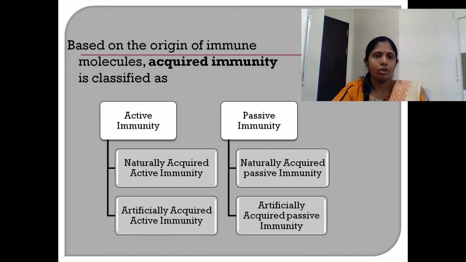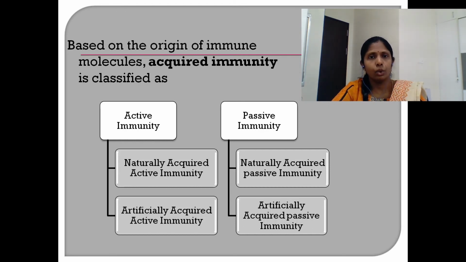Active immunity is of two types: naturally acquired and artificially acquired. Naturally acquired active immunity occurs throughout the life of the individual by natural exposure to the antigens around the individual.